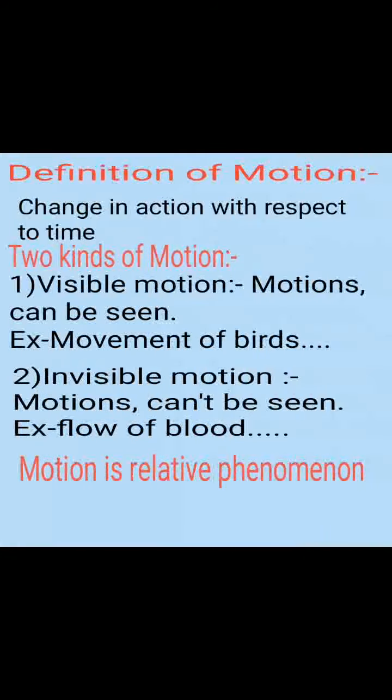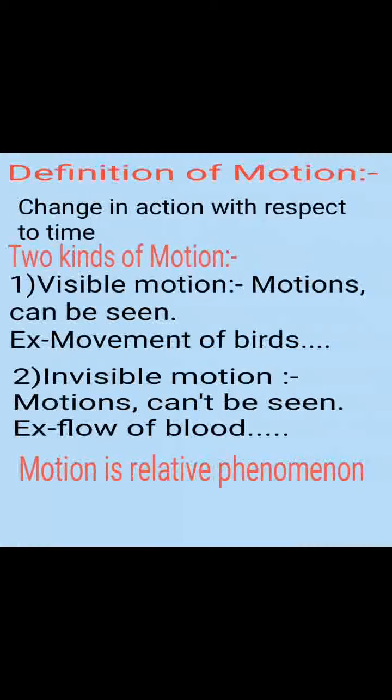Let us see the definition of motion. Change in action with respect to time, or change in position with respect to time, is known as motion. There are two kinds of motion. Visible motion: motion that can be seen with our naked eyes is known as visible motion. Example, movements of the birds and other objects.